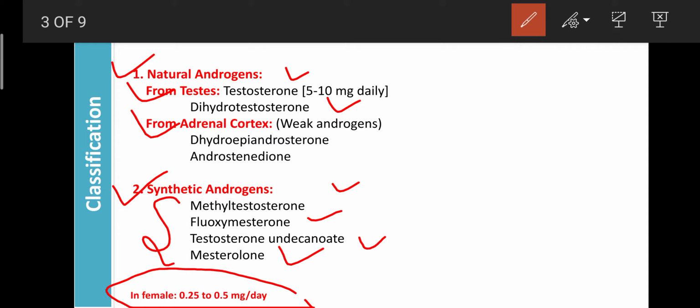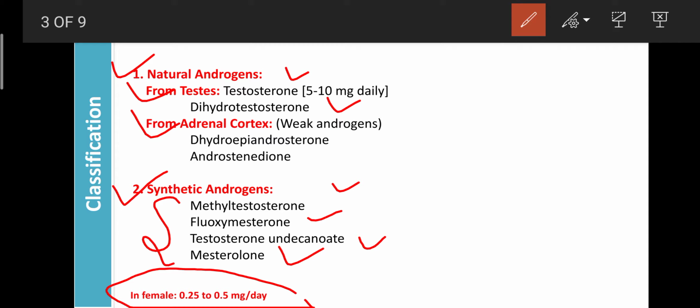They are strong anabolics. Anabolic means they strongly enhance the development of the body by enhancing the synthesis of protein. That's why those androgens secreted from the adrenal cortex are weak androgens but good anabolic steroids. They are involved in enhancing the synthesis of protein, and that protein is required for the development of the body.